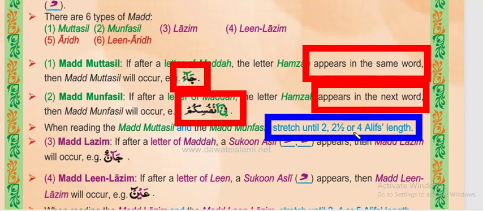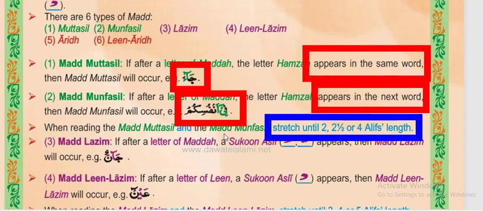That means in the previous lessons of English videos, I have told you how much the length of 1 alif is. For example, if you close the finger and open it again, the time this action takes is the length of 1 alif. So if it says 2 alifs or 2.5, that means we have to close the finger and open it 2 times. That is the length of 2 alifs.